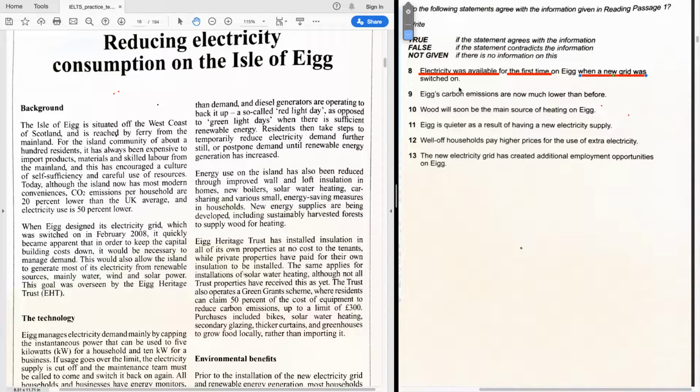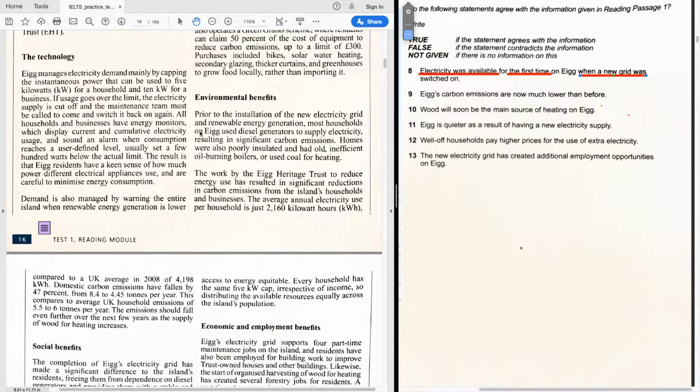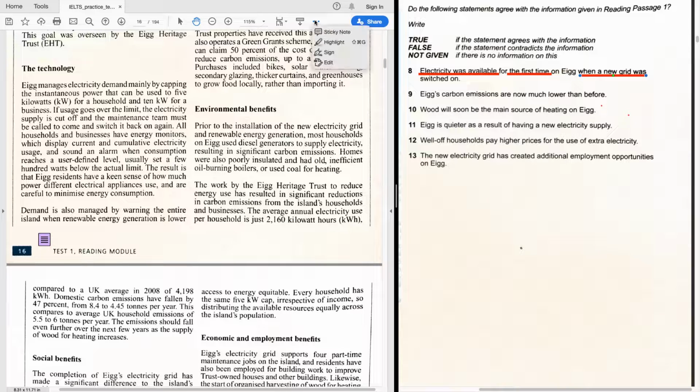So let's paraphrase this. People on that island started using electric power whenever that grid arrived. Before that, they didn't have any electricity. So let's check it out. We're going to start skimming the second part. Prior to the installation of the new electricity grid and renewable energy generation, most households in EEG use diesel generators to supply electricity. Okay, here is what we need.